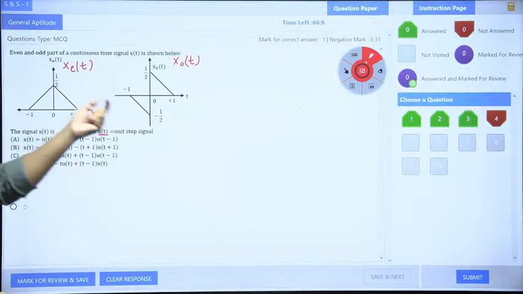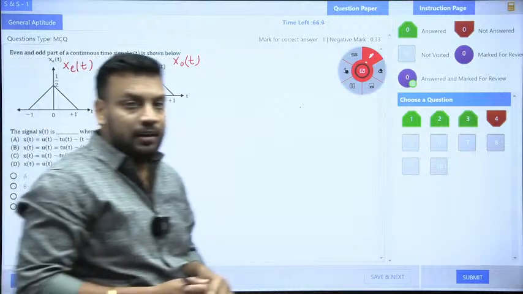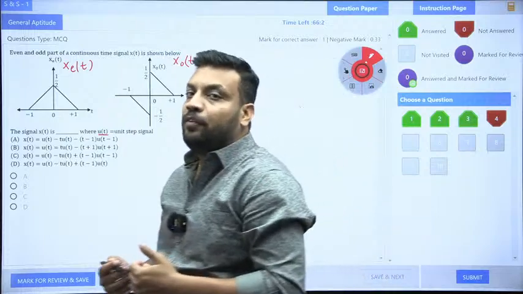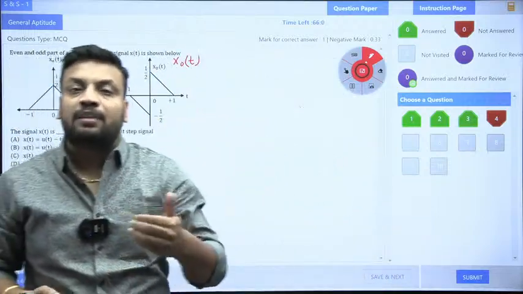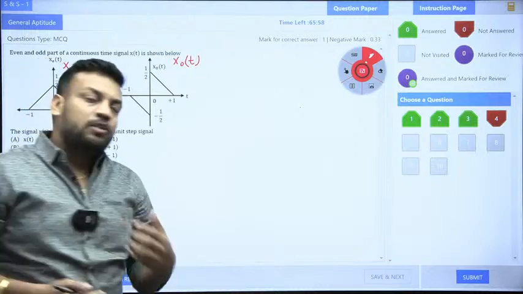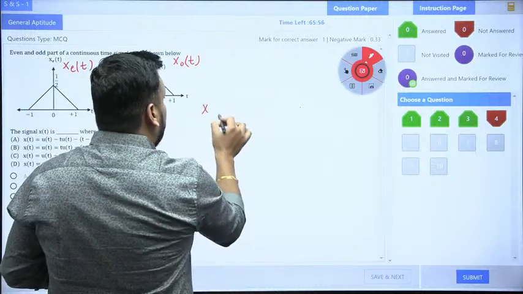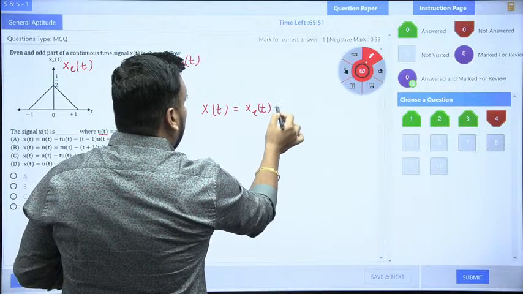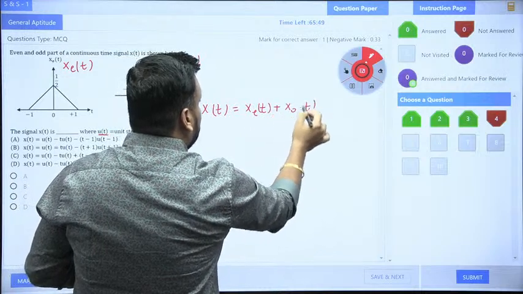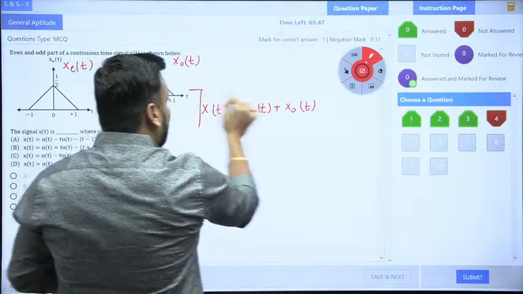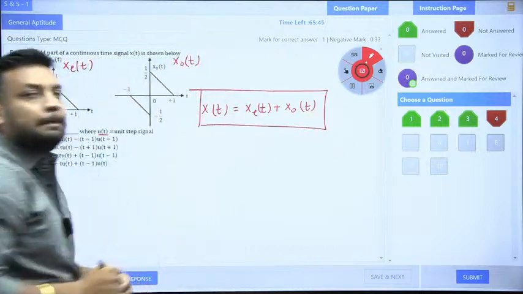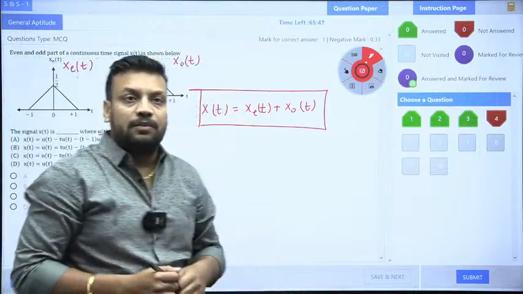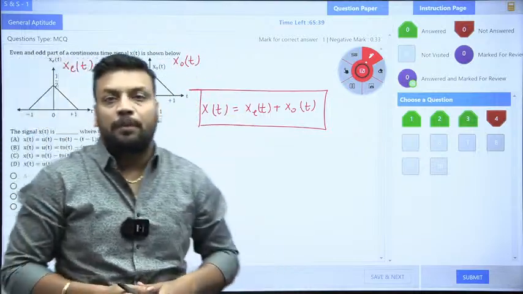This is the even part, this is the odd part. I am giving you a hint. Even part of x(t) and odd part of x(t) we can find only for a signal that is neither even nor odd. And we also know that if you wish to generate x(t), you just need to add the even part of x(t) and the odd part of x(t). So if I add x even part and x odd part, I must get the original signal x(t). So x(t) is nothing but x even part of t plus x odd part of t.